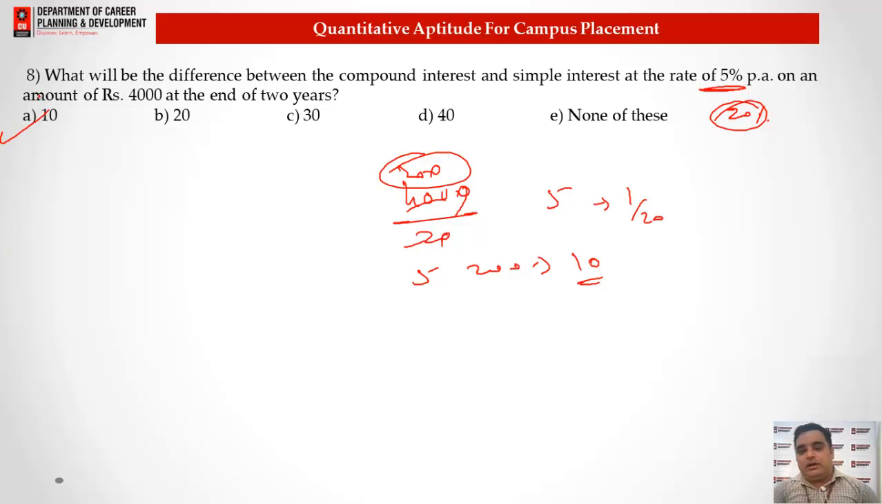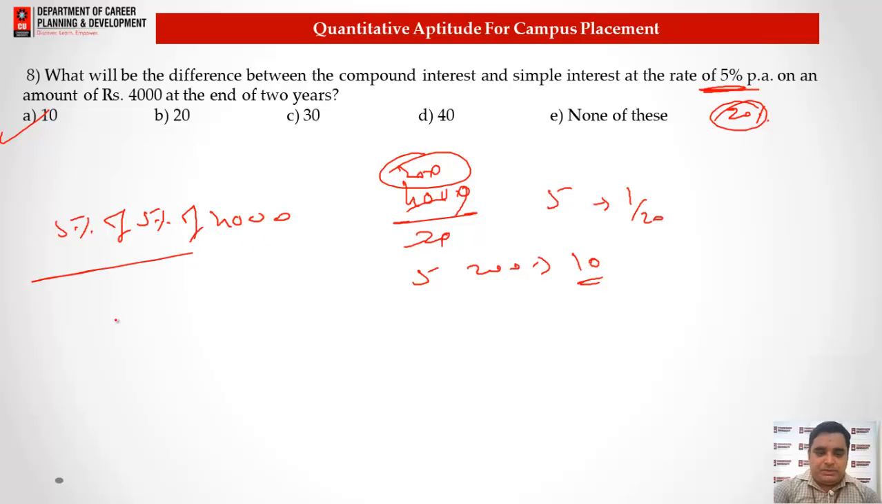That is quite simple. Basically the difference between SI and CI is the interest on interest. Okay, the difference between SI and CI is nothing but the interest on the interest. So basically 5% of the 5% of 4,000 will be the answer. That's quite simple. We can easily get that answer. We do not have many calculations to do in this type of question.